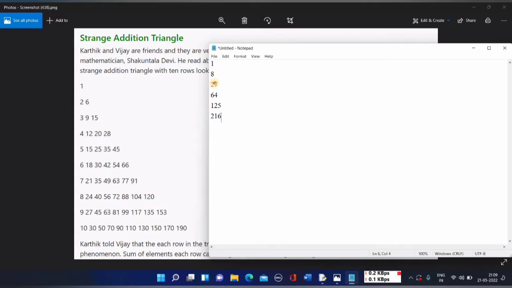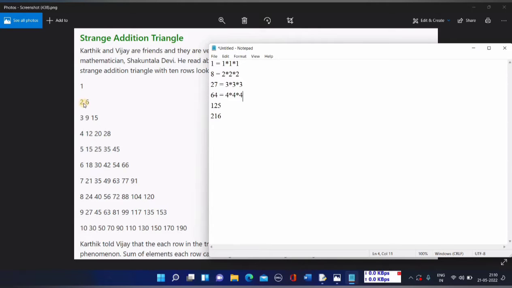Can you just look at these numbers and tell me what it is? 1 is nothing but cube of 1. Similarly, 8 is nothing but cube of 2. Similarly, 27 is nothing but cube of 3. 64 is nothing but cube of 4, and so on. This is the uniqueness of this triangle, strange addition triangle, given by Shakuntala Devi. It's a very nice thing.